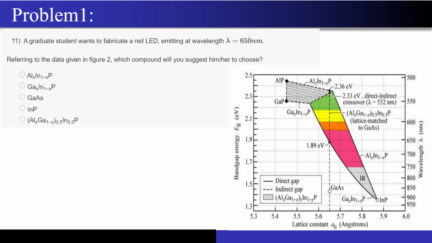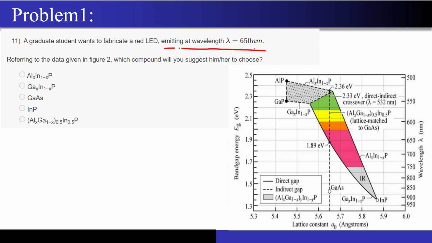A graduate student wants to fabricate a red LED which is emitting a light at a wavelength of 650 nanometers. Referring to the data given in figure number 2, which compound will you suggest him or her to choose? Correct? So this is the question that we have, based on what we have learned just one slide back. So now let's try to solve this question.